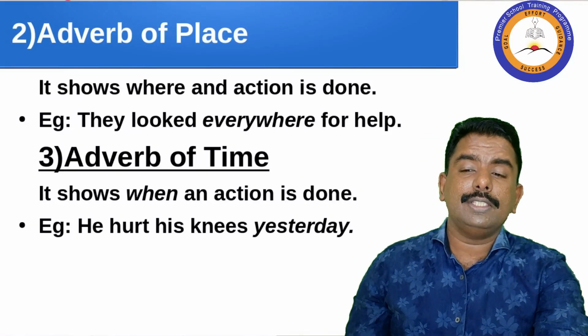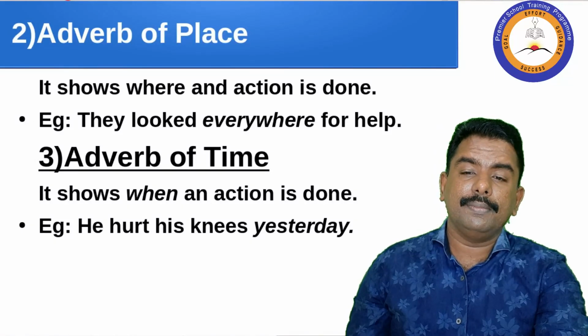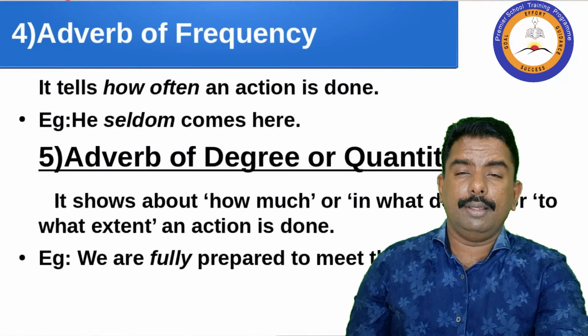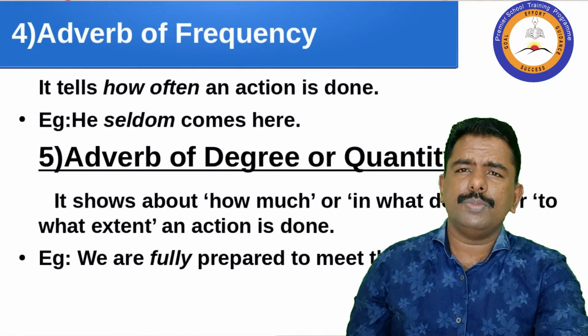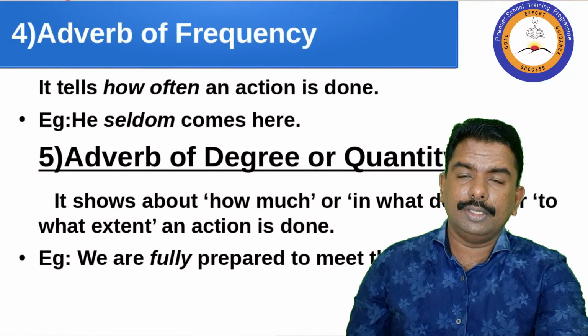Adverb of frequency is the fourth one. It tells how often an action is done. He seldom comes here. It is used to say how many times this happens. He seldom comes here.